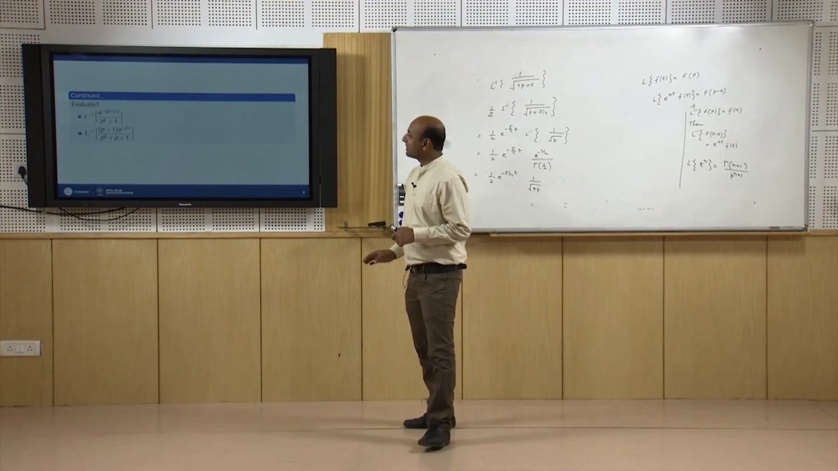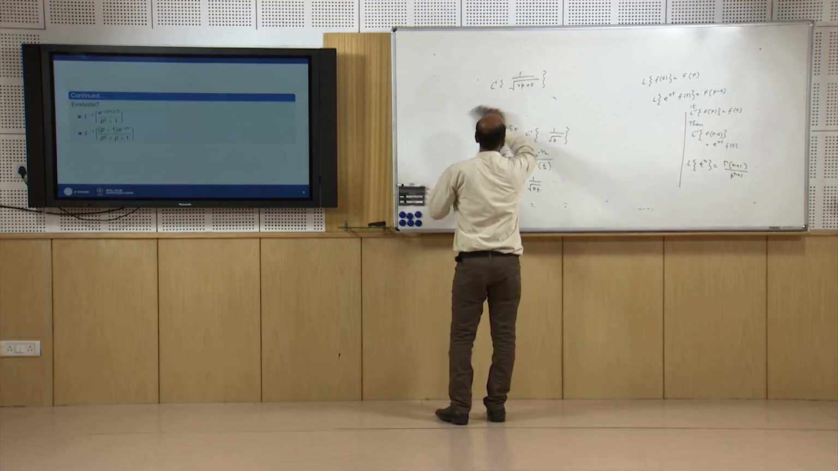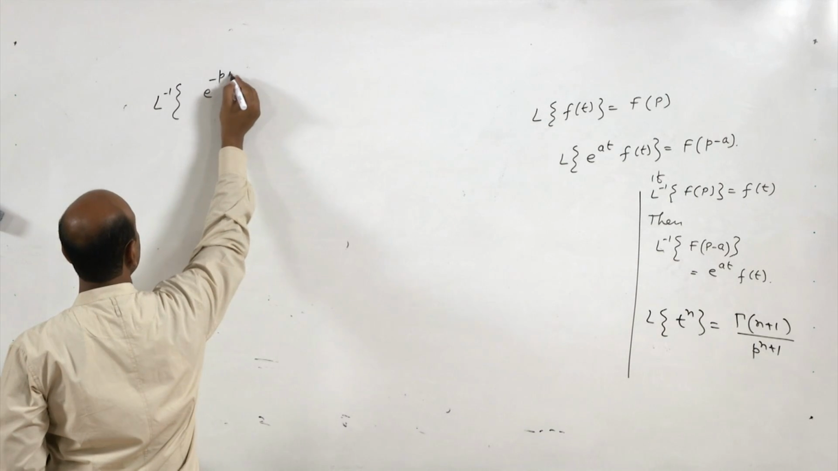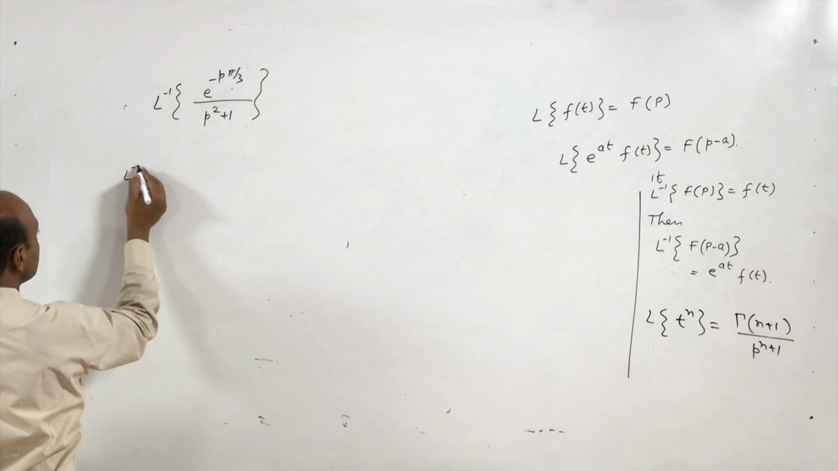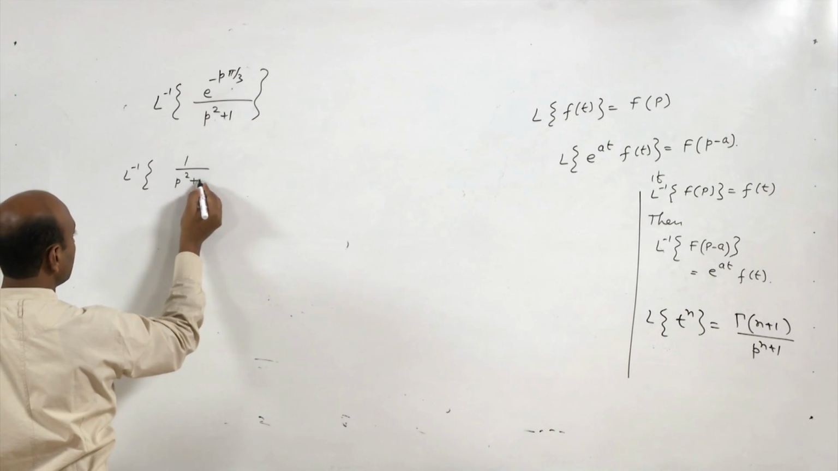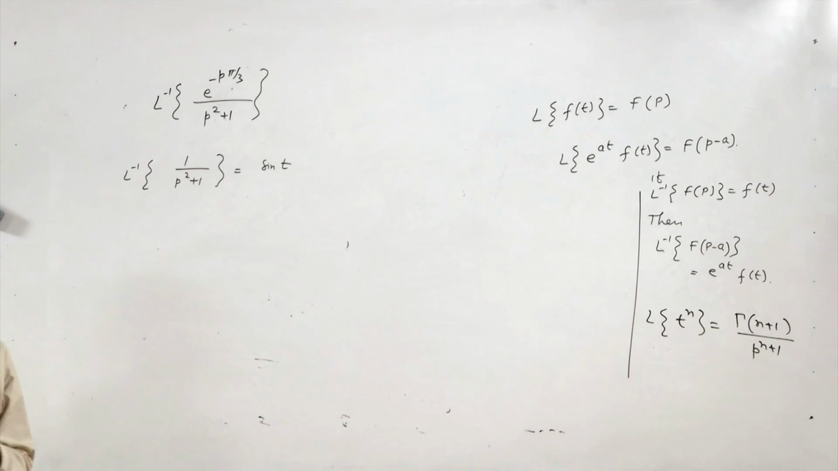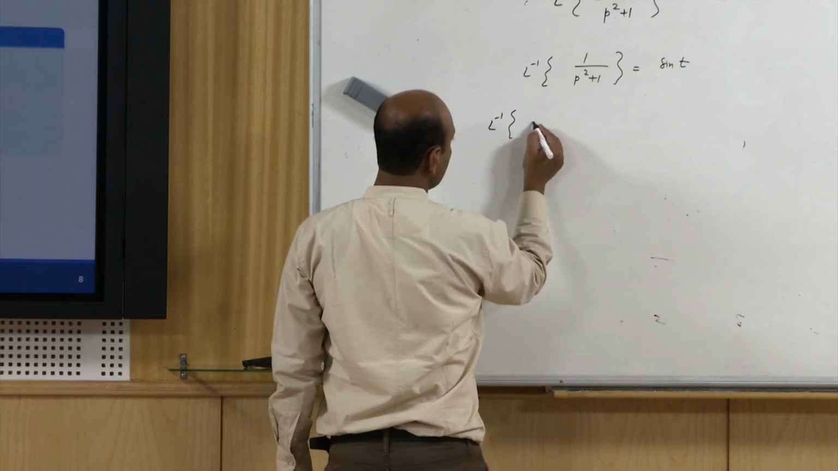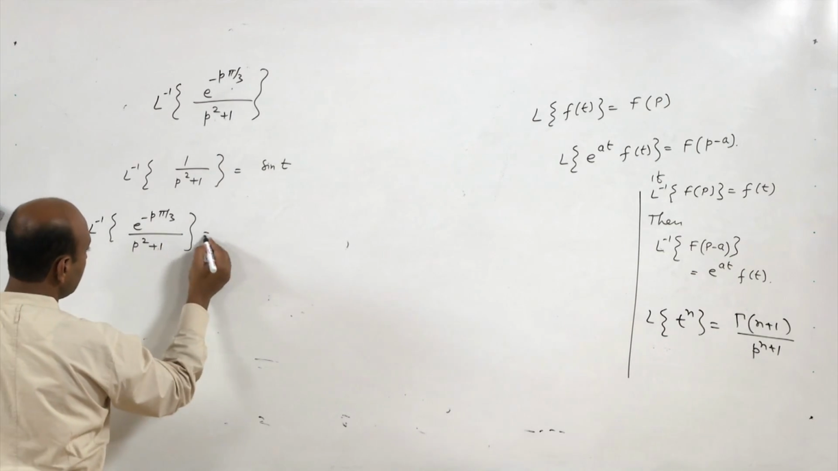Now, to find out Laplace inverse of these two problems, again we will use the second translation property for inverse Laplace transforms. First we will find Laplace inverse of, here we have the problem e to the power minus p pi by 3 upon p square plus 1. So, first find Laplace inverse of 1 upon p square plus 1. So, that is nothing but sin t. Now, using the second translation property, Laplace inverse of e to the power minus p pi by 3 upon p square plus 1 will be nothing but